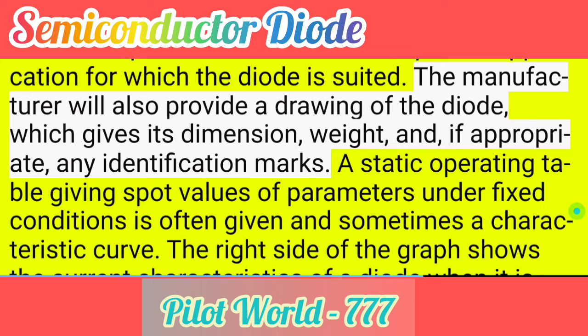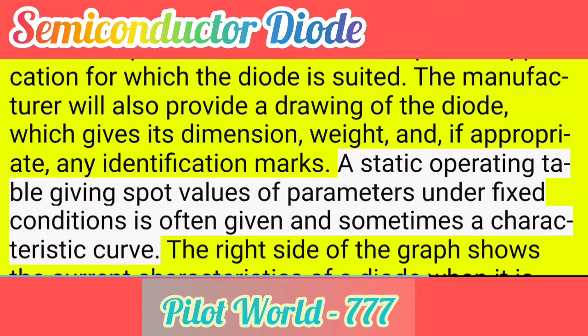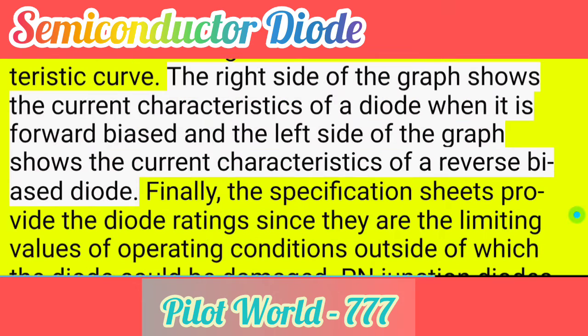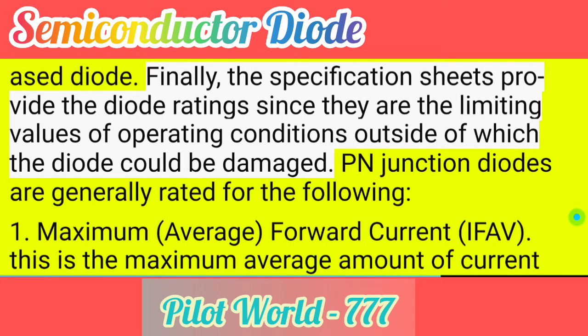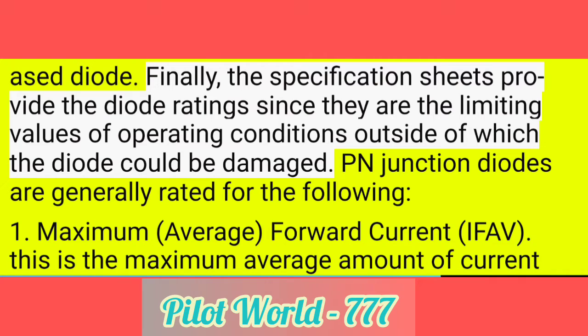The manufacturer will also provide a drawing of the diode, which gives its dimension, weight, and, if appropriate, any identification marks. A static operating table giving spot values of parameters under fixed conditions is often given and sometimes a characteristic curve. The right side of the graph shows the current characteristics of a diode when it is forward biased and the left side of the graph shows the current characteristics of a reverse biased diode. Finally, the specification sheets provide the diode ratings since they are the limiting values of operating conditions outside of which the diode could be damaged.